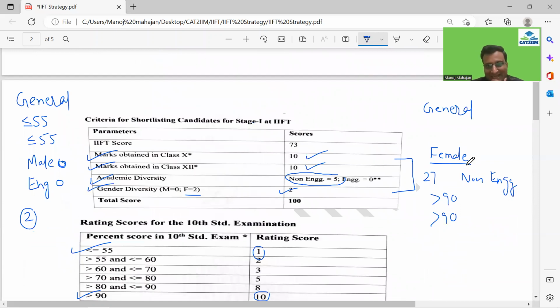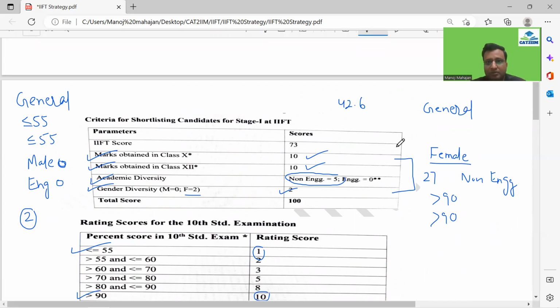Now, what does it mean, guys? Let's translate it. If I look at this part, 42.6, and if I go for the best possible scenario, where you get straight away 27, let's subtract 27. What do I have over here, guys? 15.6, correct?